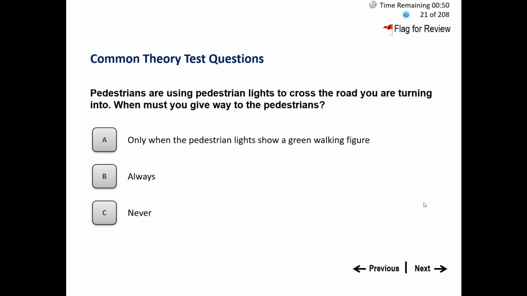Pedestrians are using pedestrian lights to cross the road you are turning into. When must you give way to the pedestrians? A. Only when the pedestrian lights show a green walking figure. B. Always. C. Never. In terms of pedestrians, when we are driving the car, pedestrians are the main hazard we should consider on the road. So in the case of pedestrians, we should always give way to them regardless of the signal. So option B will be the correct answer. Always we should give way to pedestrians at any time.